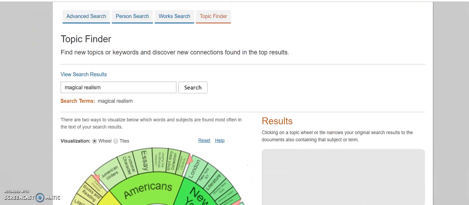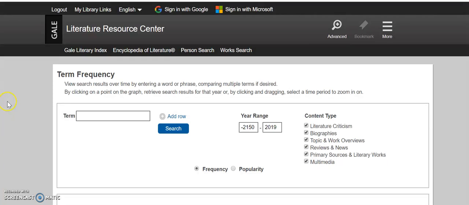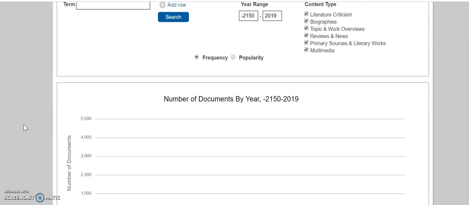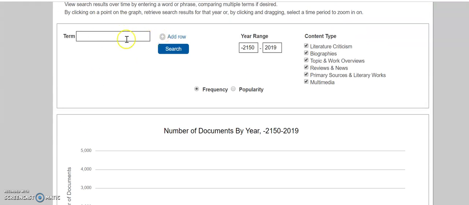The other thing, if we go back to our home page, the term frequency is very interesting as well. Let's say you wanted to, here's one I did before.